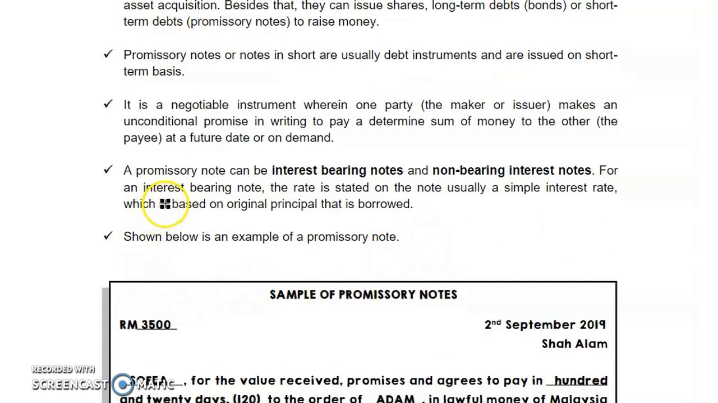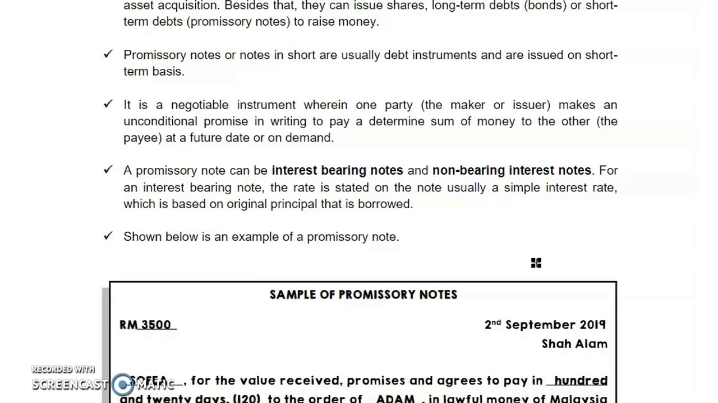A promissory note can also be an interest-bearing note. Interest-bearing note means that interest will be charged on that promissory note. And non-interest-bearing notes. Non-interest-bearing note means that there is no interest, that is, interest equals 0%. So remember, when interest equals 0%, how much we borrow is equivalent to how much we should pay.